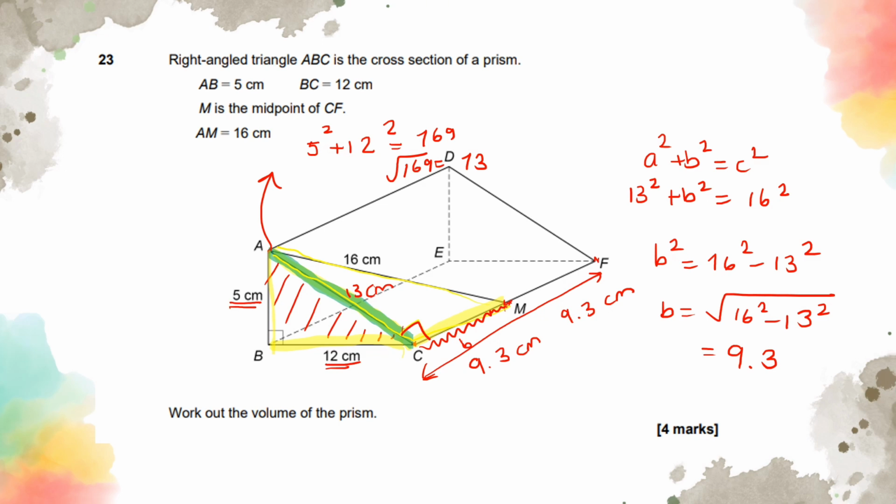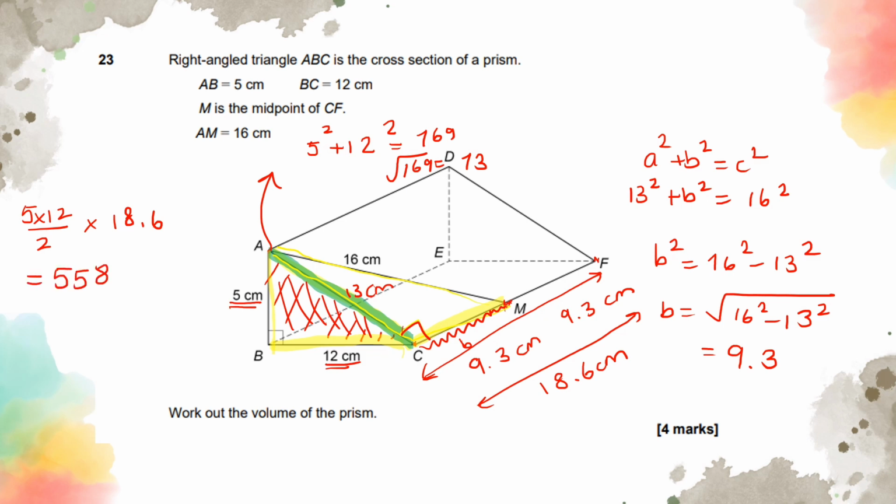So 9, 9, 18, 3, 3, 6. So that's going to be, let me just write it down, 18.6 centimeters as the full length. So the volume is area of the triangle, which is a cross section, multiplied by the depth. So that's going to be 5 times 12 over 2. Remember, you're going to do base times height divided by 2 for the area of the triangle. Then that will be multiplied with 18.6, which is the length or the depth. And that gives us 558 centimeters cubed. And that's how we get full marks from this question.